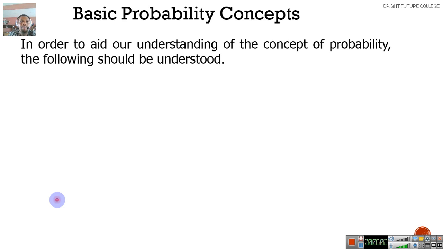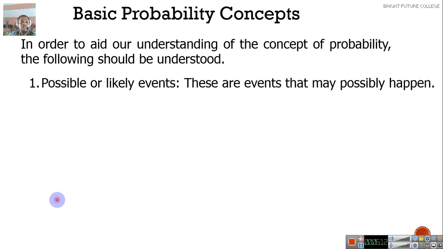Now let's look at basic probability concepts. In order to aid our understanding of the concepts of probability, the following should be understood. Possible or likely events. These are events that may possibly happen. You've heard someone saying, possibly I'll be there. That means the person is not sure. Possibly. Will you be in school tomorrow? Possibly. Meaning that it's under probability.